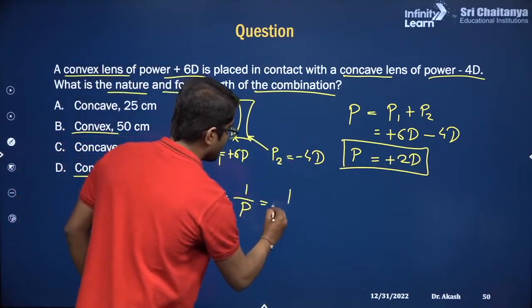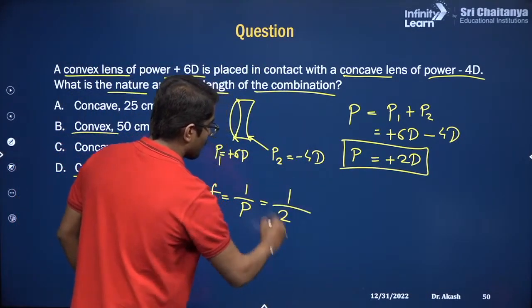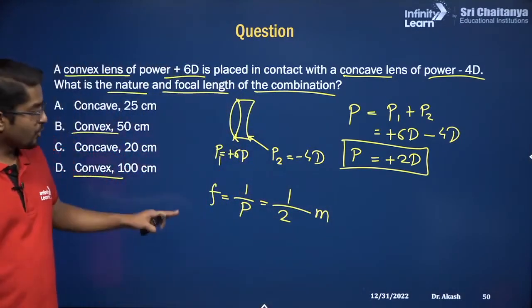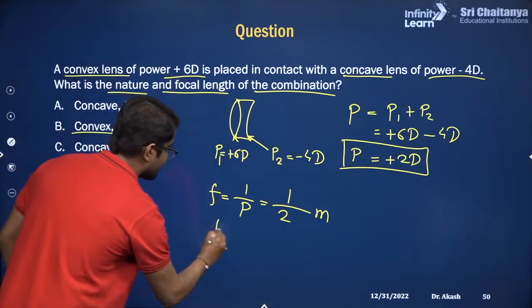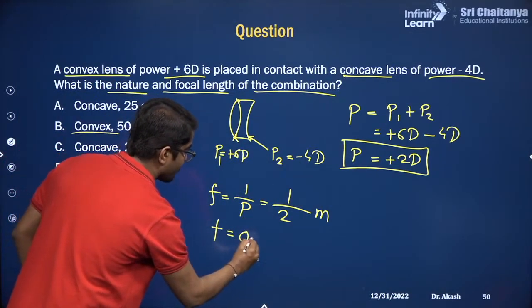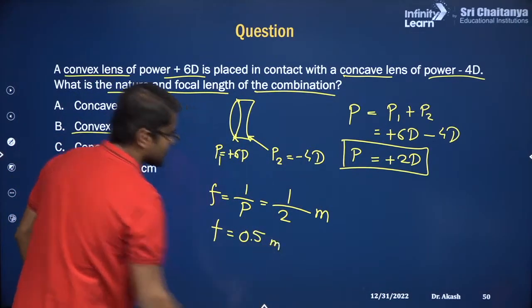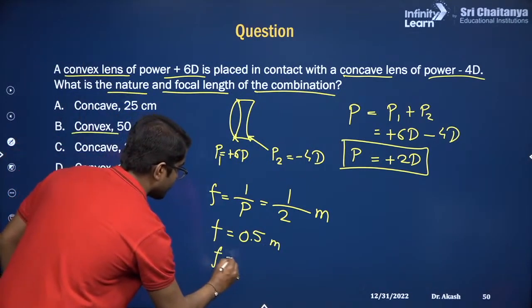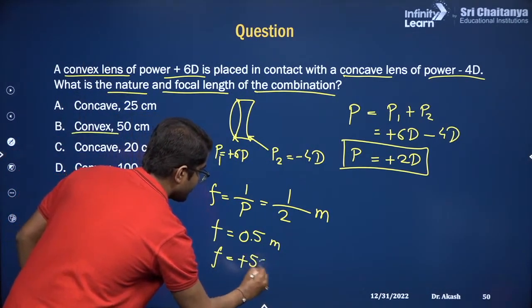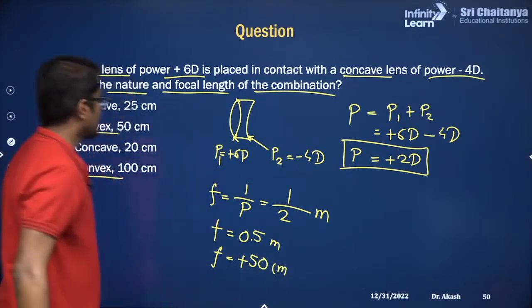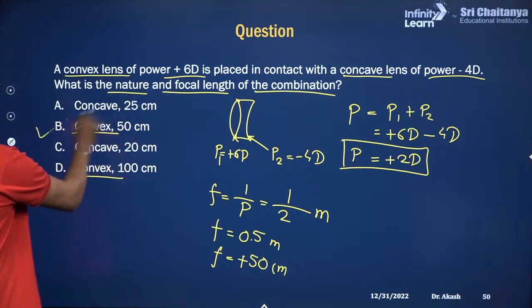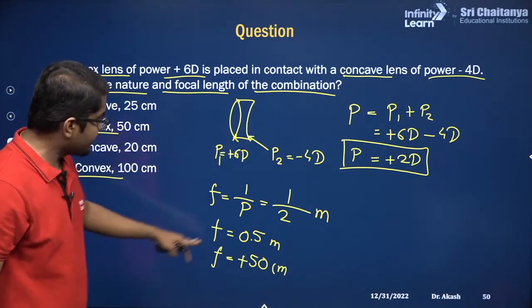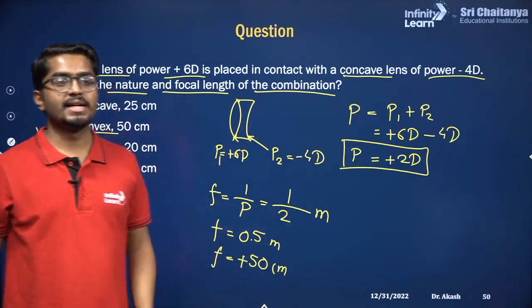So it will be 1 by 2 diopters. Whatever answer you get, this would be in meters. So focal length is 1 by 2, which is 0.5 meters. 0.5 meters is nothing but plus 50 centimeters. So the correct option is option number B. For this combination, the focal length is going to be plus 50 centimeters.